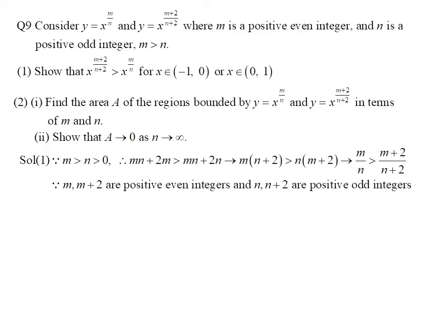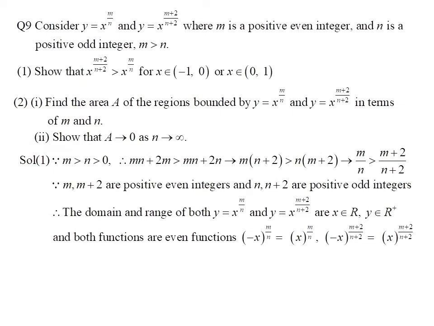Now, according to the given information that m and n plus 2 are positive integers and n and n plus 2 are positive odd integers, then 2n plus mn is greater than 2n plus mn. After both sides of the inequality are divided by the same positive integer n times the sum of n plus 2, we find that m over n is greater than the sum of n plus 2 over the sum of n plus 2.